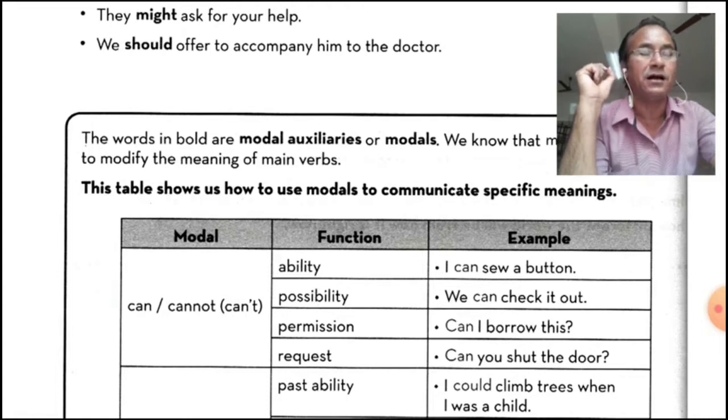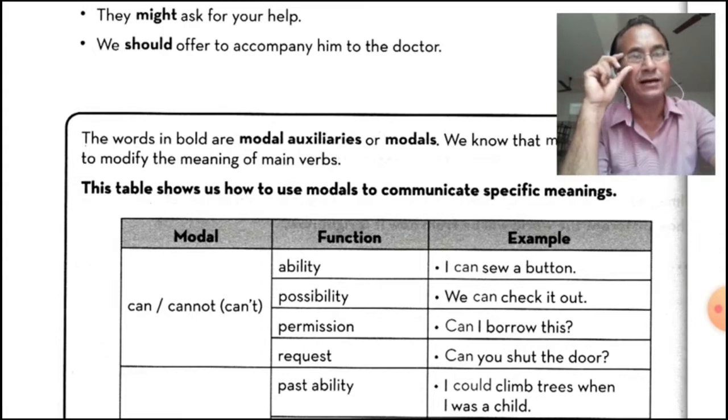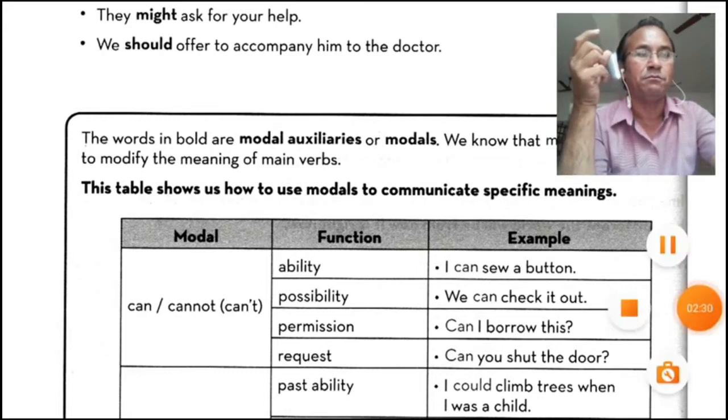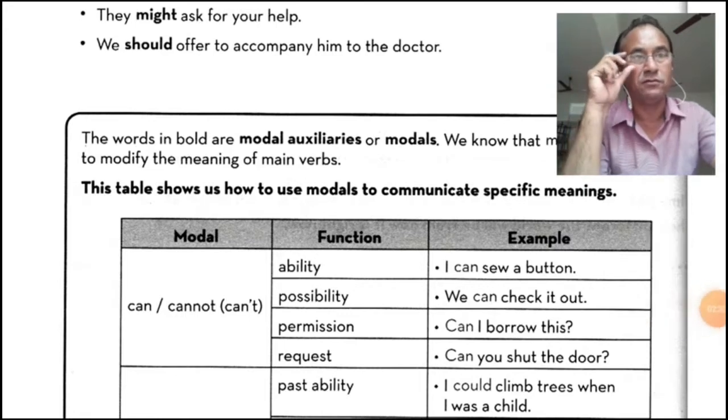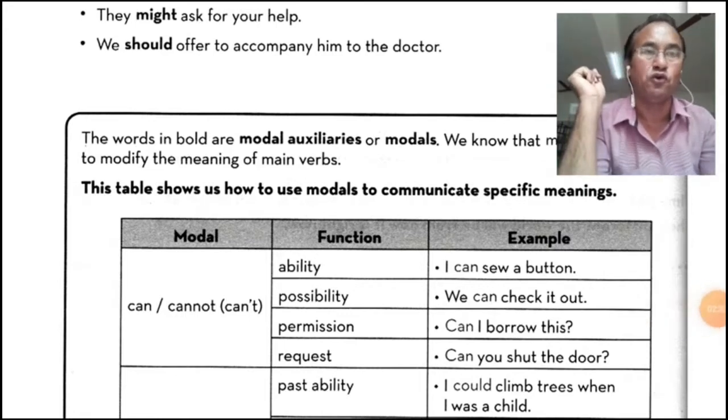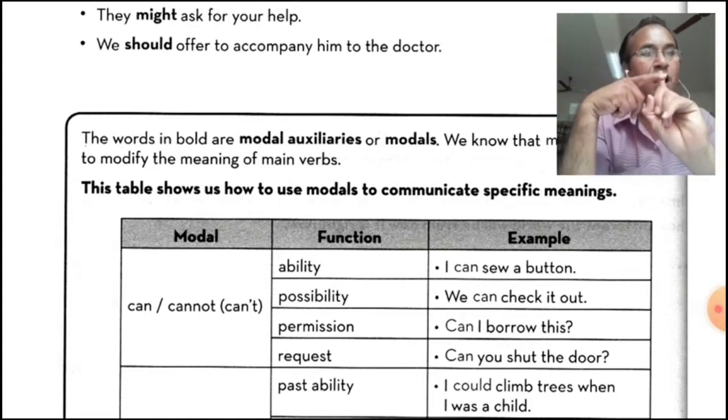Can and can't, and its function is to show ability. To show ability: I can do it. I can play. I can show a button. So this is ability, it shows I can. And can is used in the present. We will discuss later about could. Now possibility. First one is for ability.